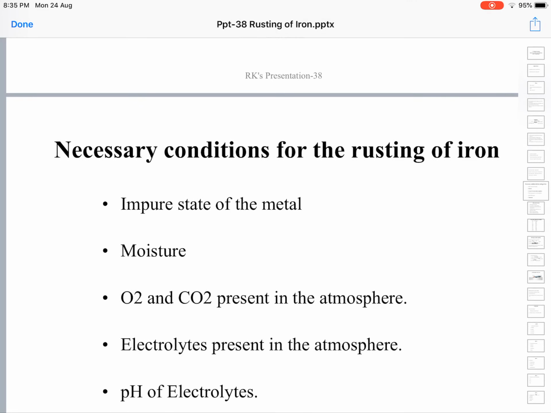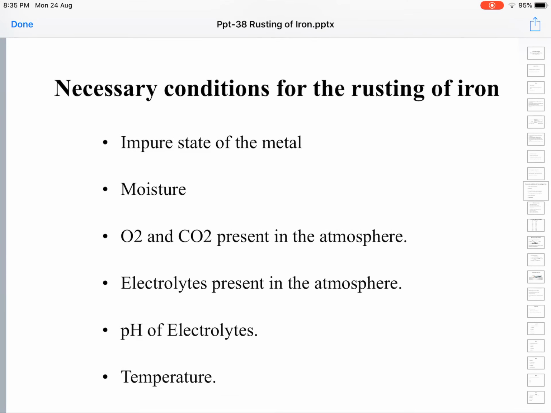What are the necessary conditions for the rusting of iron? The necessary conditions for the rusting of iron are, first, the impure state of the metal. If impurities are present in the bulk of iron, iron undergoes corrosion. If iron is 100% pure, the rate of corrosion will be far less. The impure state of iron promotes the rate of rusting.